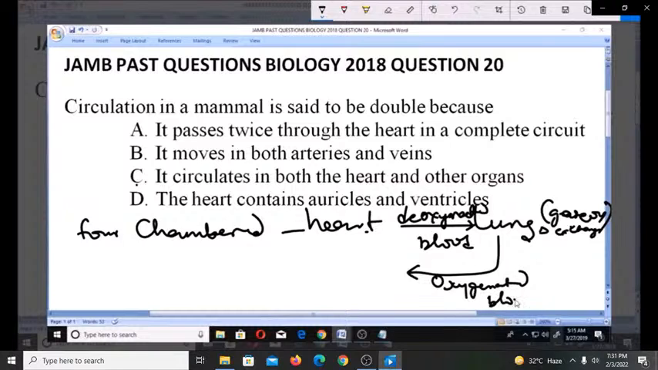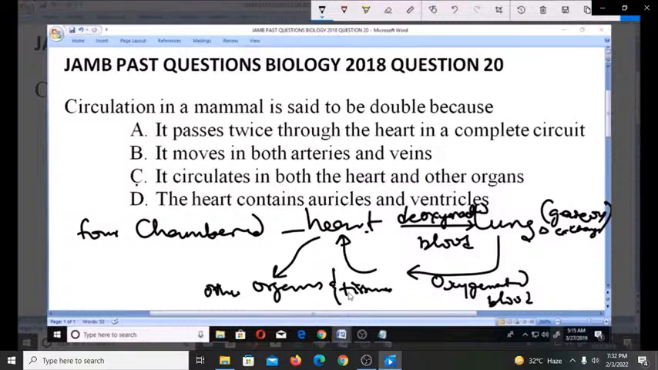So here you now have oxygenated blood. From the heart, the oxygenated blood from the lungs, after going from the heart to the lungs and getting oxygenated, is returned to the heart. So it is now returned back to the heart, from where it is pumped to other organs and tissues of the body, not just the organs, but other organs and tissues.